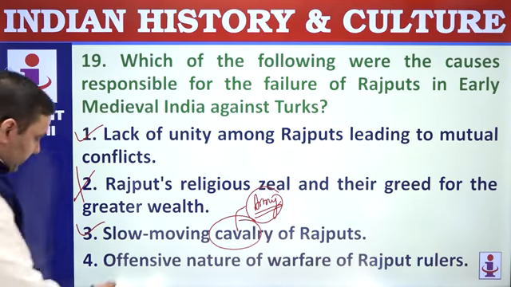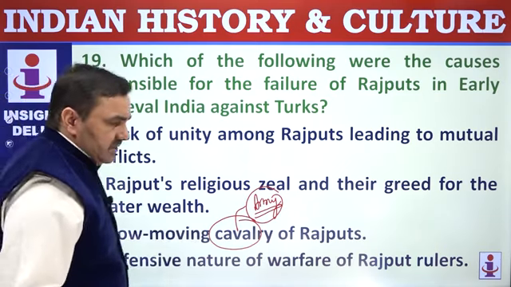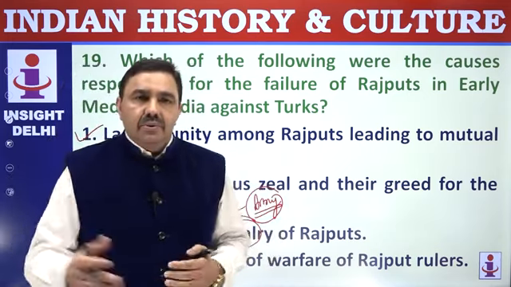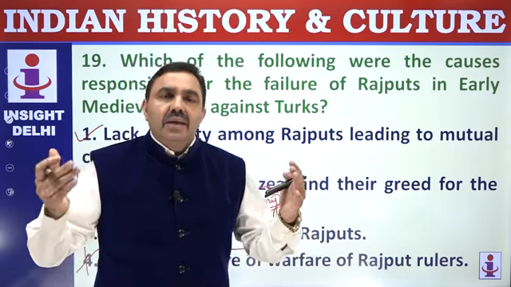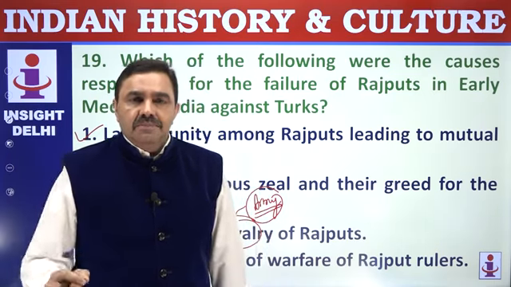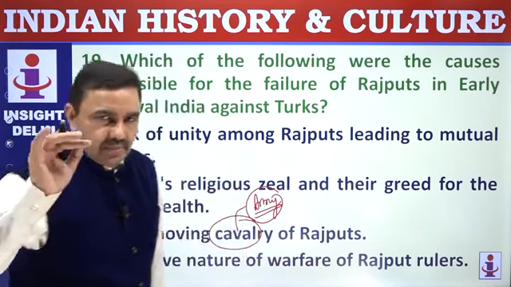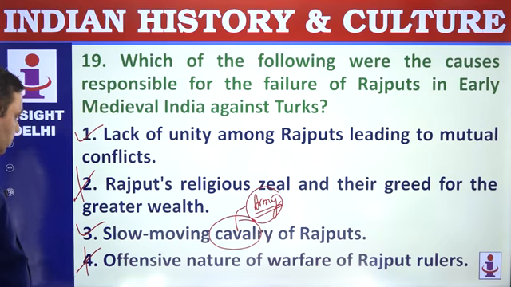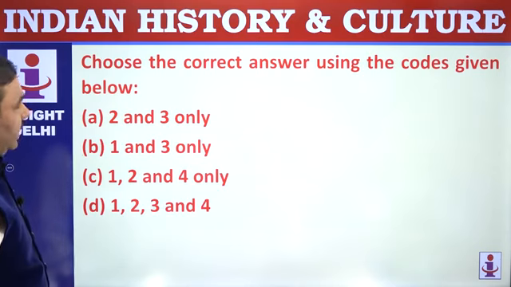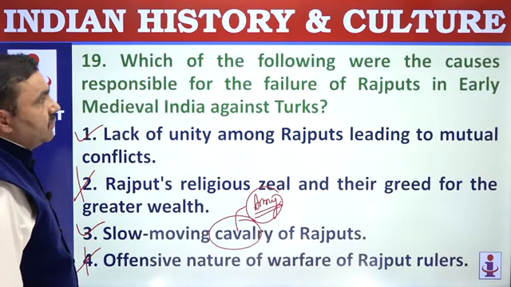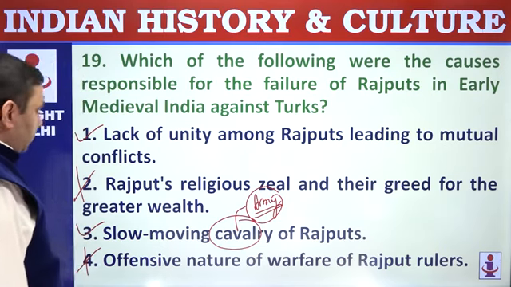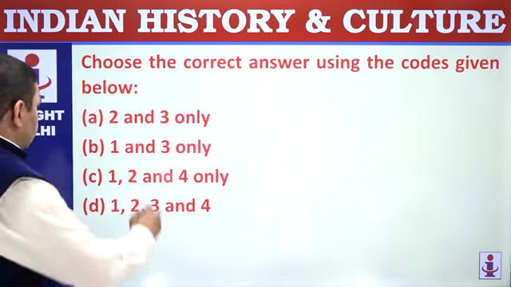Offensive nature of warfare, not offensive nature, defensive nature of warfare. Defensive nature means waiting for the enemy to knock at your gates, and then you pick up your weapons and fight. If you lose, you lose everything. If you win, you gain nothing. So offensive nature of warfare, offense is the best defense, because you go and hit the enemy in their homes. So Rajputs were defensive in nature. 1 and 3 are correct, 2 and 4 are wrong. Choose the correct answer. We have to choose which of the following causes were responsible. So 1 and 3. B.